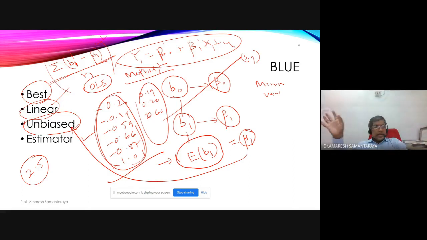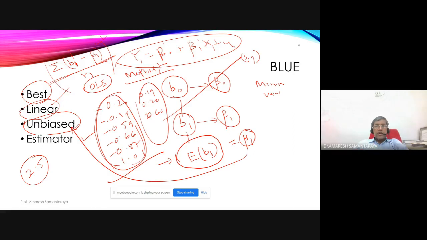First thing is estimator. That is easy because using this, you are getting the estimates of population parameters. So that's how it is an estimator. It is unbiased. Unbiased here means on an average, the sample estimate will be equal to the population parameter. Why is the average coming? Because your sample estimates follow a probability distribution. With some probability you get 0.66, with some probability you get 0.87, with some probability you get 0.01. So given that there is a probability distribution, you take the average of that.